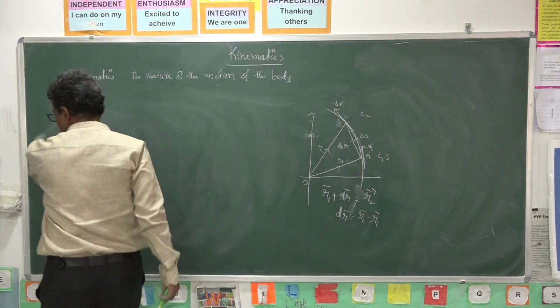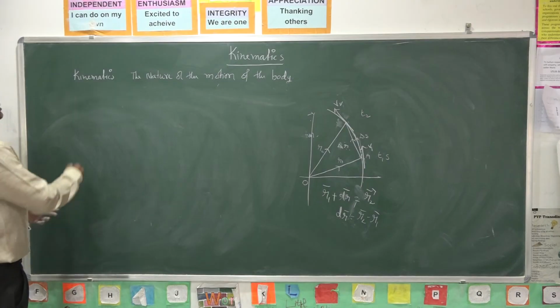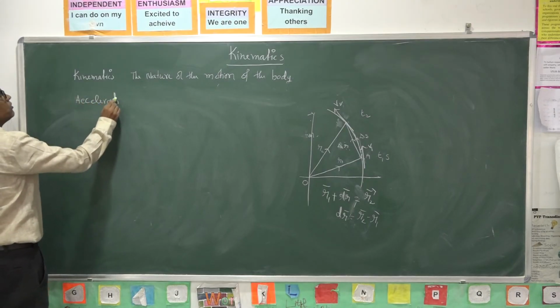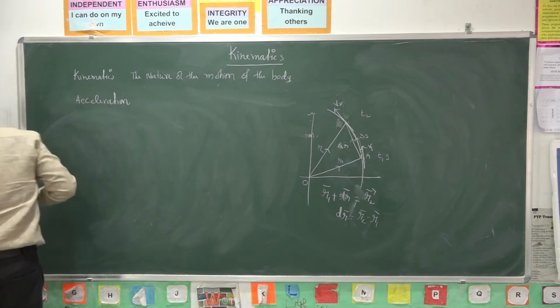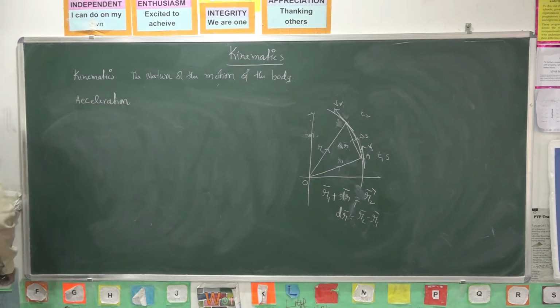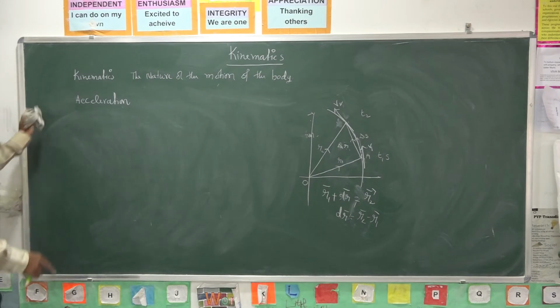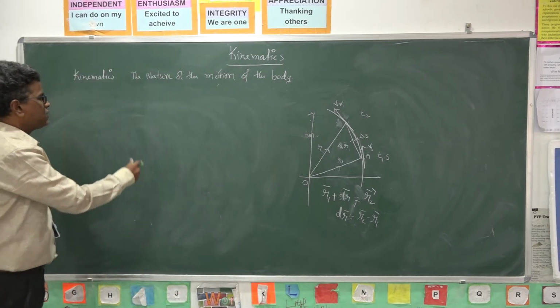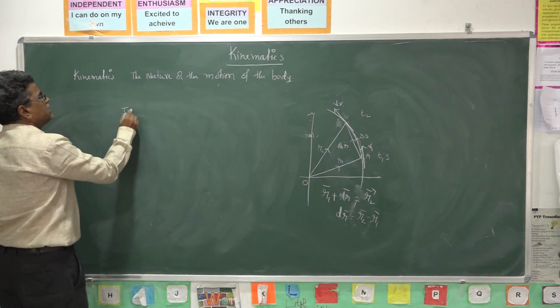Next one is acceleration. Before going to acceleration, I want to say something about instantaneous speed and instantaneous velocities.